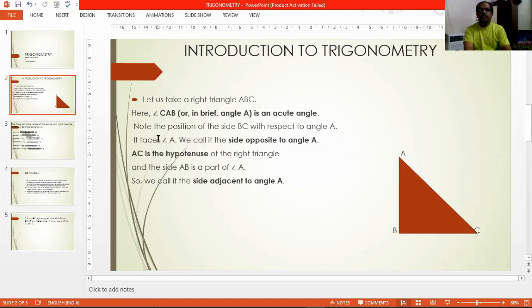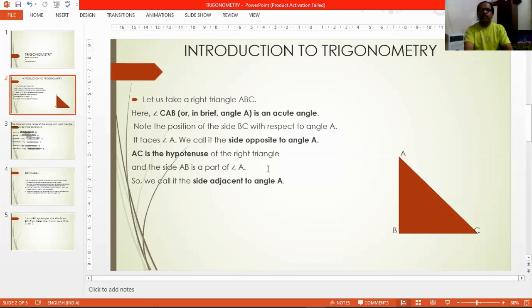Along with that, we can also say the position of the side BC with respect to this angle A: as it faces angle A, as it is opposite to angle A, it is the side opposite to angle A. No doubt the side AC is the hypotenuse of the right angle triangle ABC, and the third side we left, that is the side AB, which is a part of angle A, that is angle CAB. So we say that the side AB is the side adjacent to angle A.